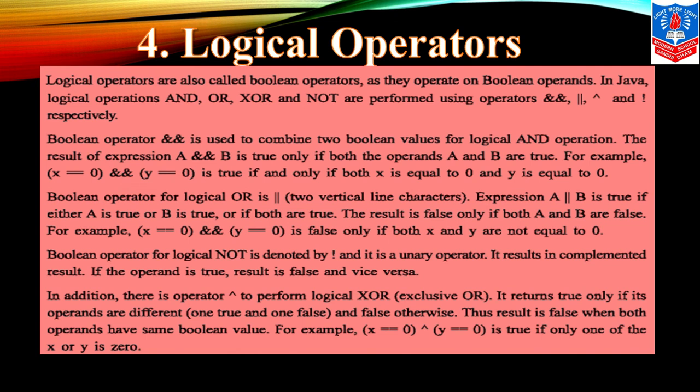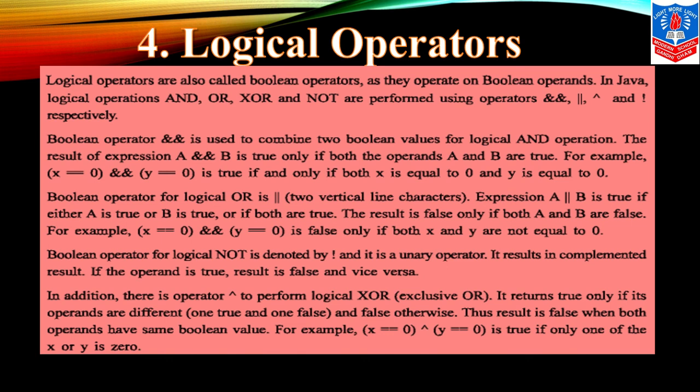So Boolean operator, double ampersand, is used to combine two Boolean values for logical AND operation. The result of expression A double ampersand B is true if both operands A and B are true. For example, x is equal to 0 and y is equal to 0. So both the operands have the value 0. So both are true. What we can say is, I and my friend will come to the party. So both are coming. In this case, understood children? So there we are using what? AND.